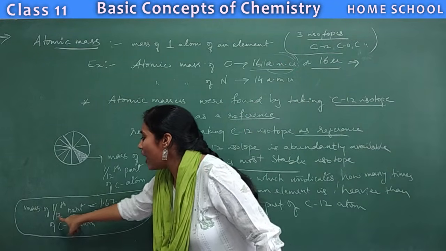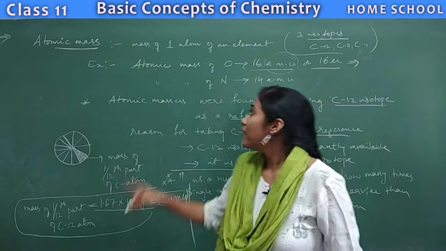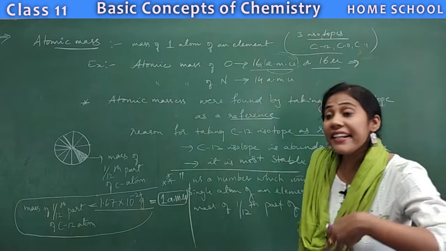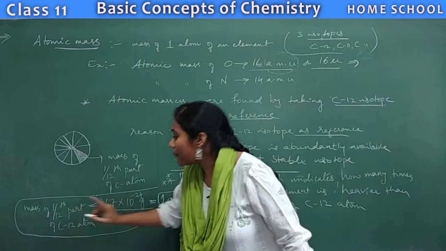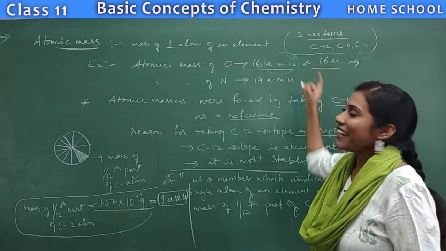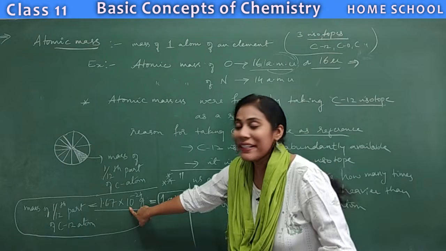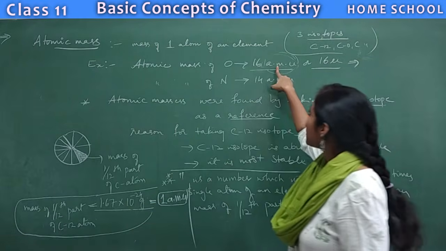It is the mass of 1/12 part of carbon 12 atom. So our single oxygen atom is 16 times heavier than the mass of 1/12 part of carbon atom. That is why we will write 16 AMU. So what is AMU here? AMU is nothing but this much gram. So AMU has that much meaning.